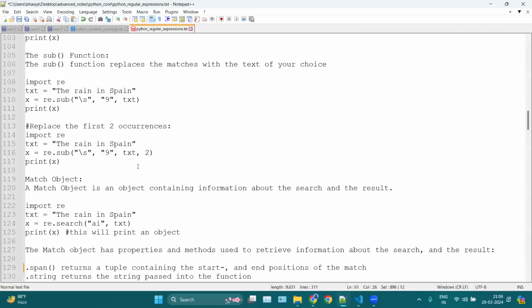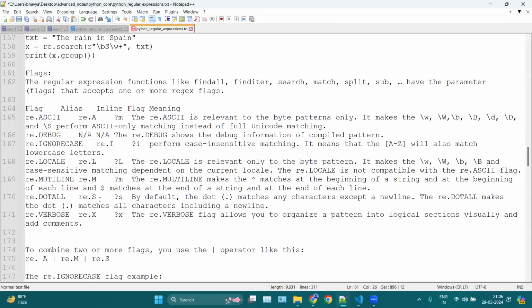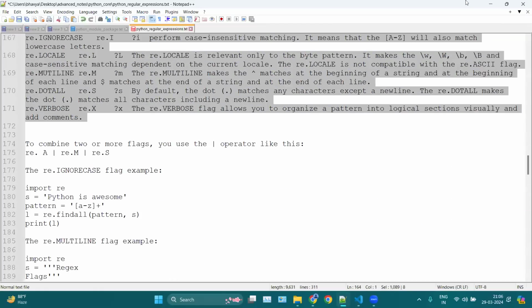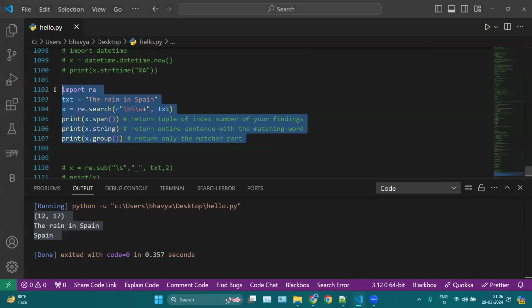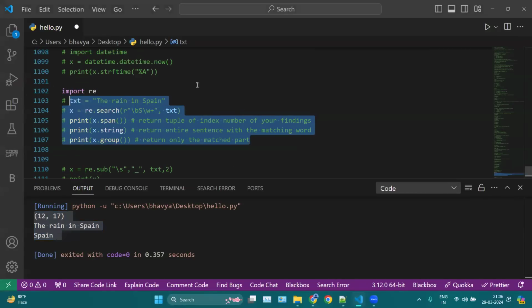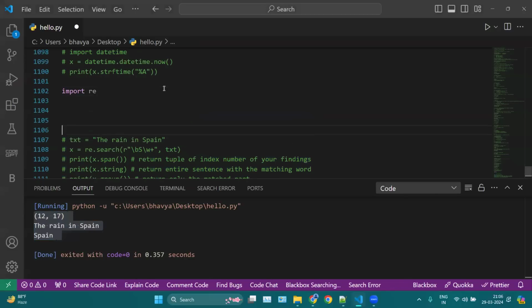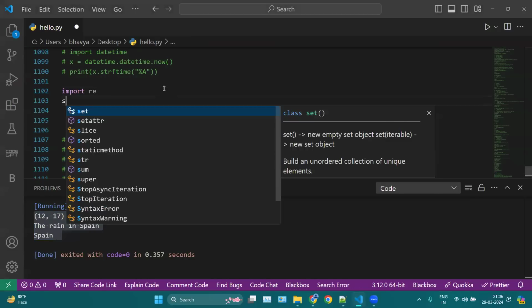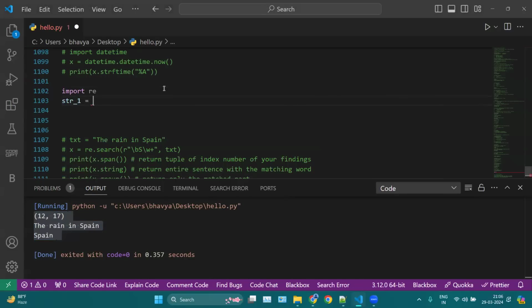Then we can also use flags from here. Okay, for example, let me comment this. So now let's take another example. Let's say we have this str_1: Python is a programming language.